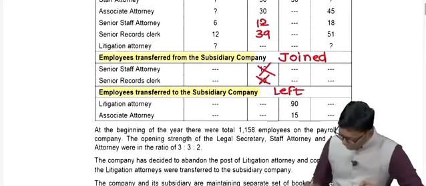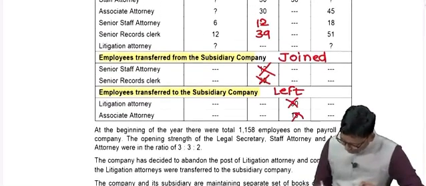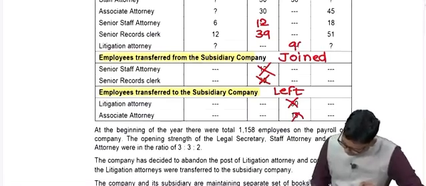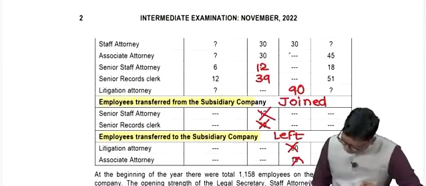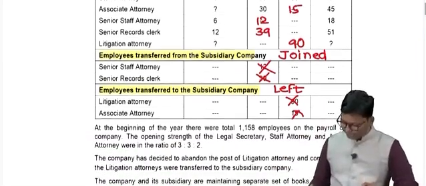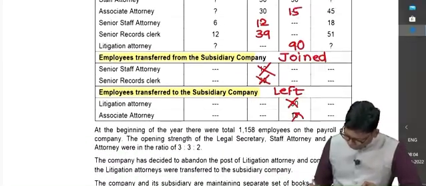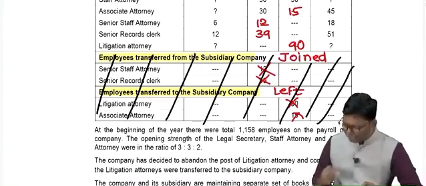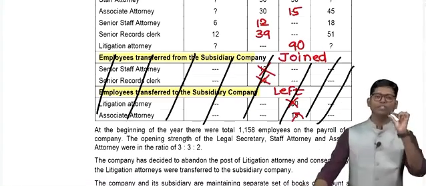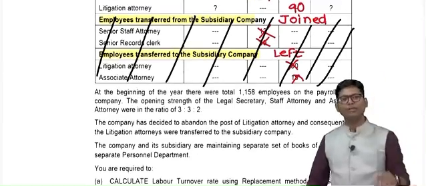Now, two types of employees I am cancelling from here. Litigation attorney, total 90 left, done. And associate attorney, total 15 left. So, this calculation I have recorded. And in short, I have minimized my calculation by merging the entire table. The two separate parts which were given in the question, I have merged with my first table.